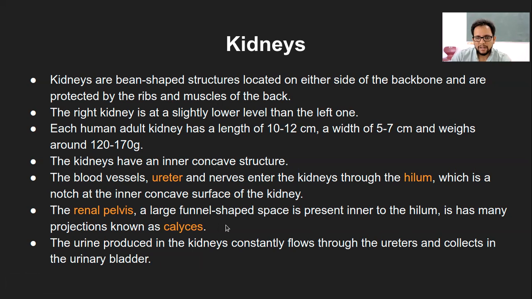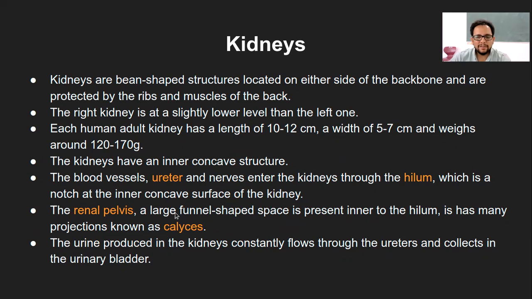Then if we go into the detailed structure of the kidney, we come to the renal pelvis. Now, the renal pelvis is a large funnel-shaped space. Again, you will have to remember all of these names and the structural arrangement, especially of the kidney section.